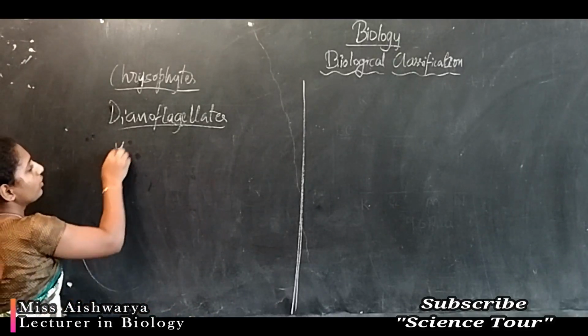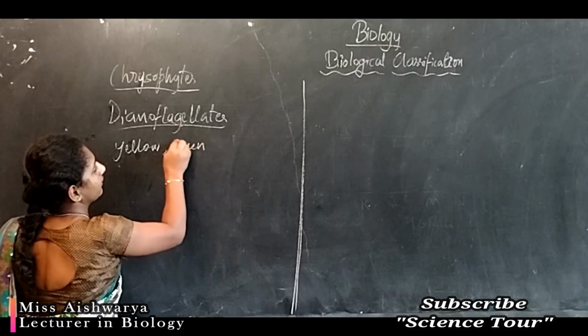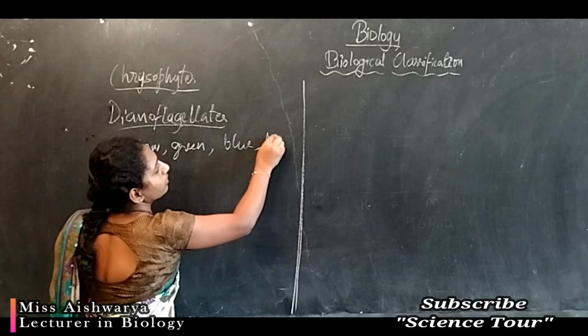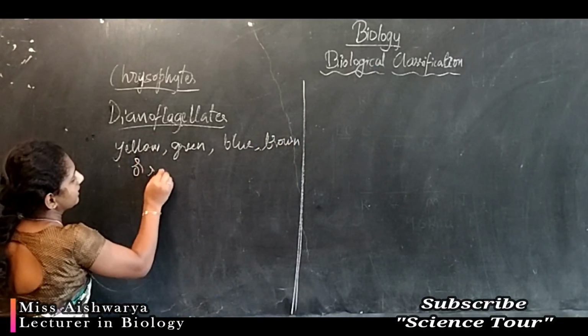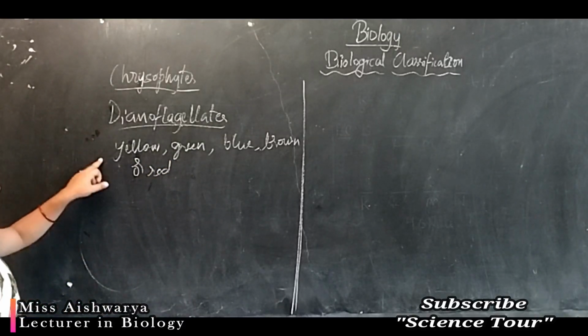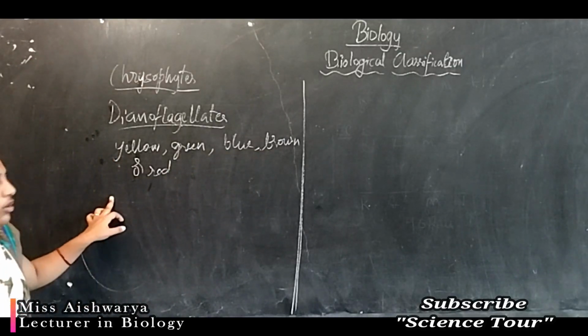It may be yellow, green, blue, brown, or red.